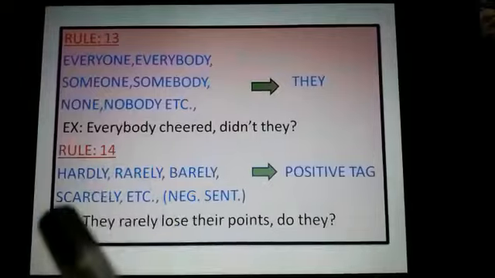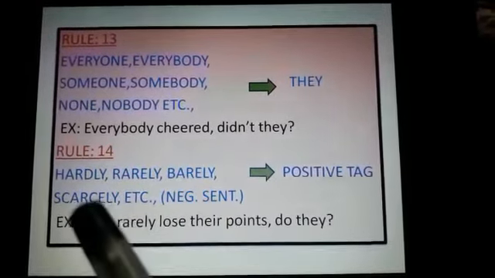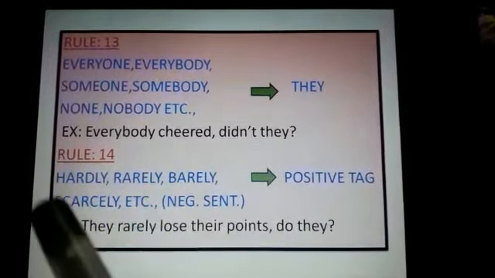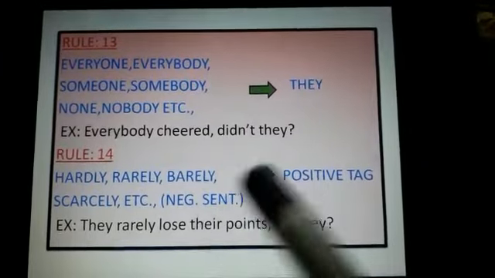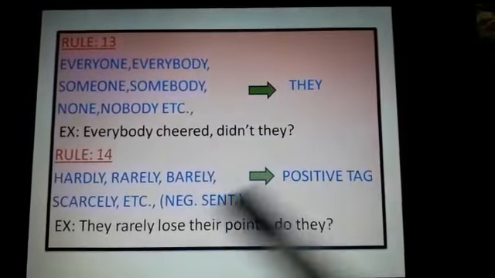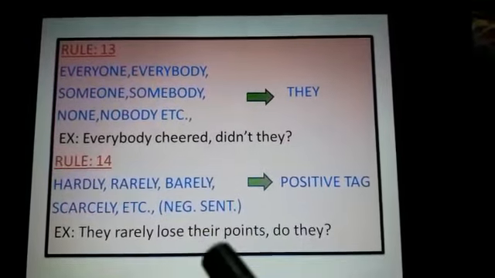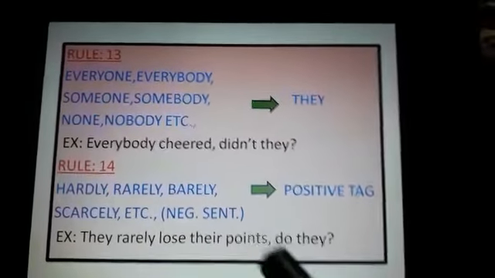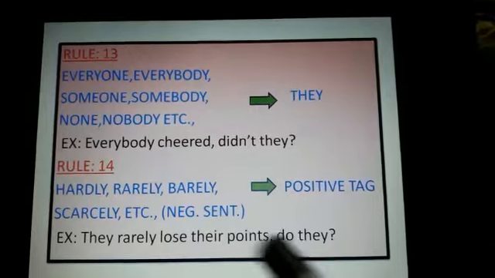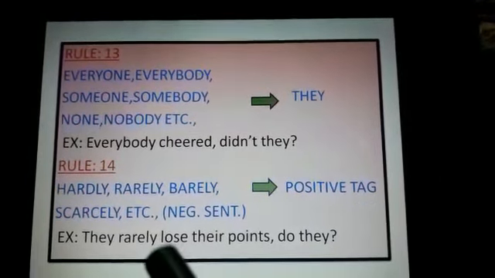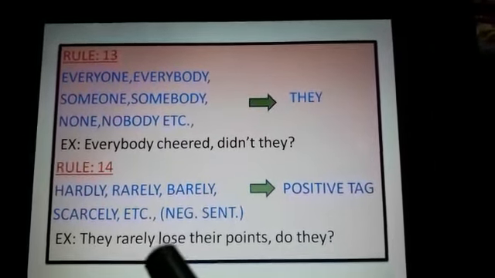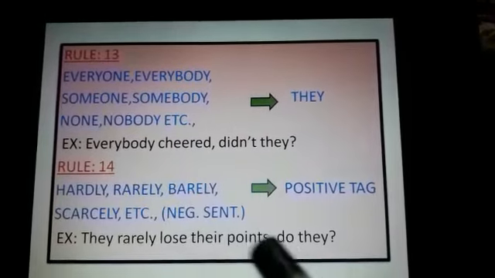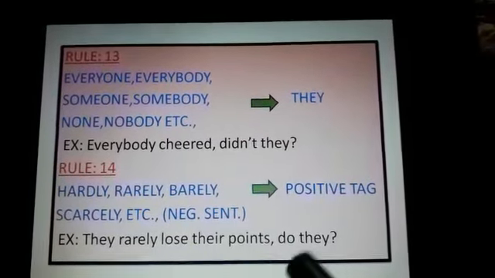Then rule 14: hardly, rarely, barely, scarcely, etc. You have to consider this as a negative sentence and you have to give a positive tag. Example: they rarely lose their points. You just see here, rarely comes, so this is a negative sentence. So you have to use do they. See here the main verb lose is in present tense. So you have to use do and they. Do they?